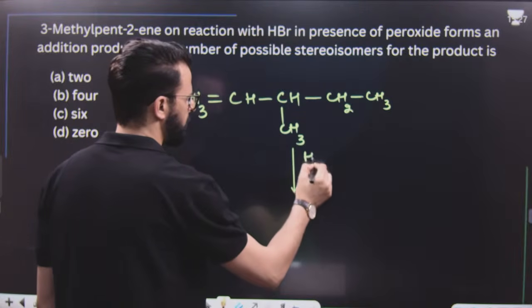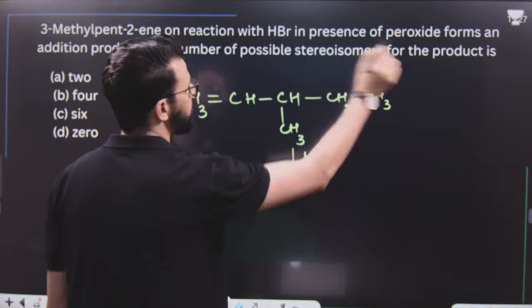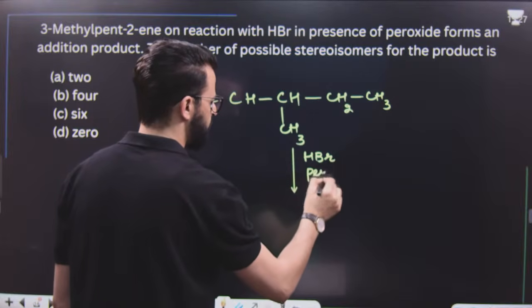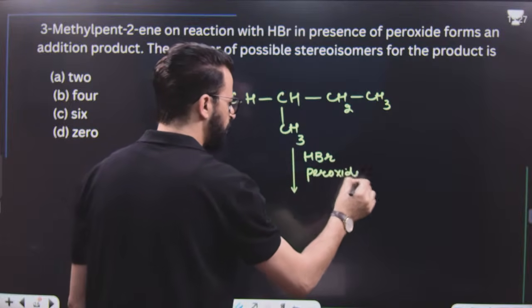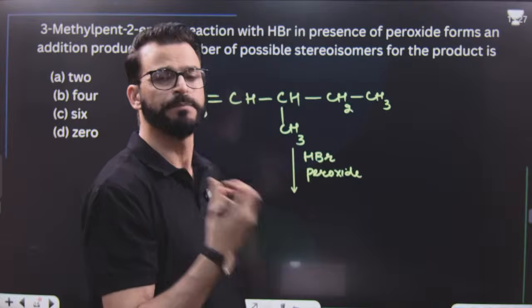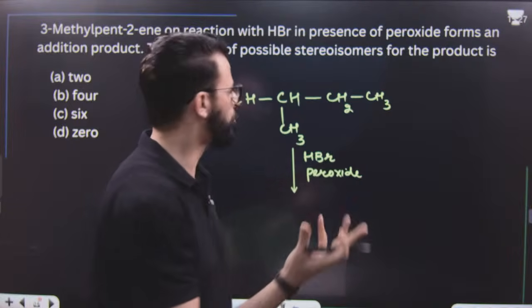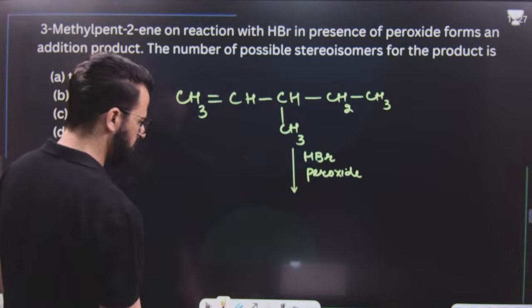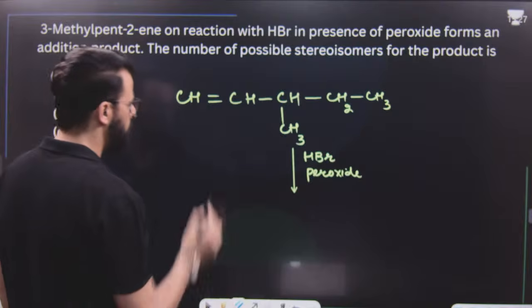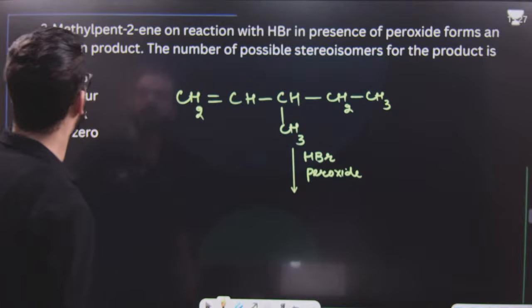On reaction with HBr, but in the presence of peroxide. Which type of reaction is this? This is simply the peroxide effect. Anti-Markovnikov's product will be obtained. Yes or no?